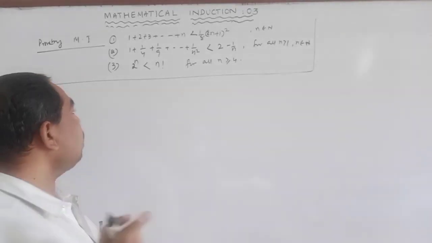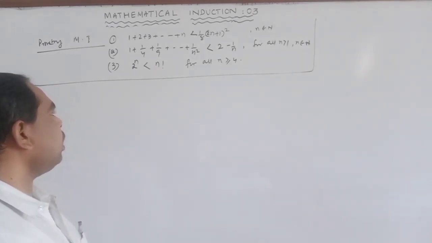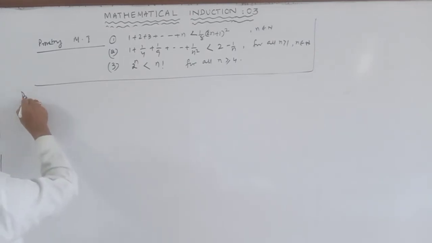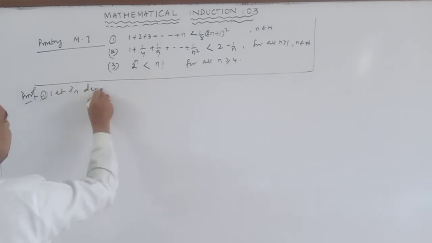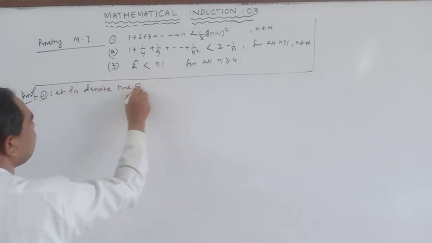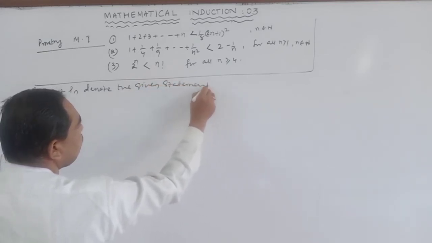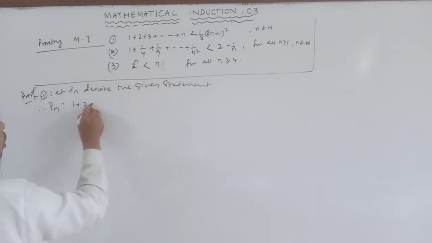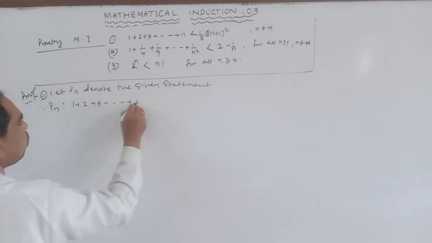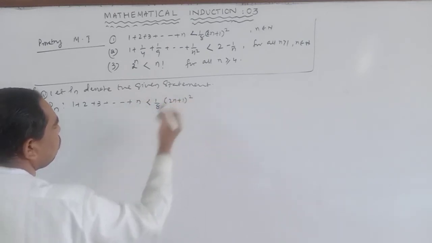Next question. Prove by the method of induction, question number 1, 2, 3 given. So first question, proof. Let Pn denote the given statement. Therefore, Pn such that 1 plus 2 plus 3 up to n is less than 1 by 8 into (2n plus 1) whole square.